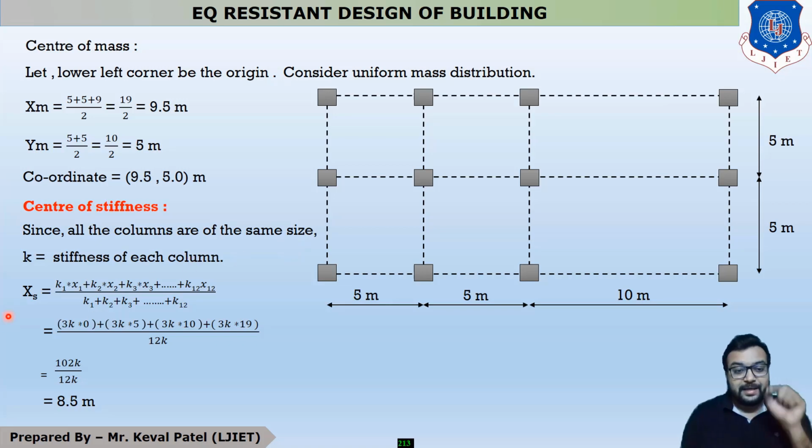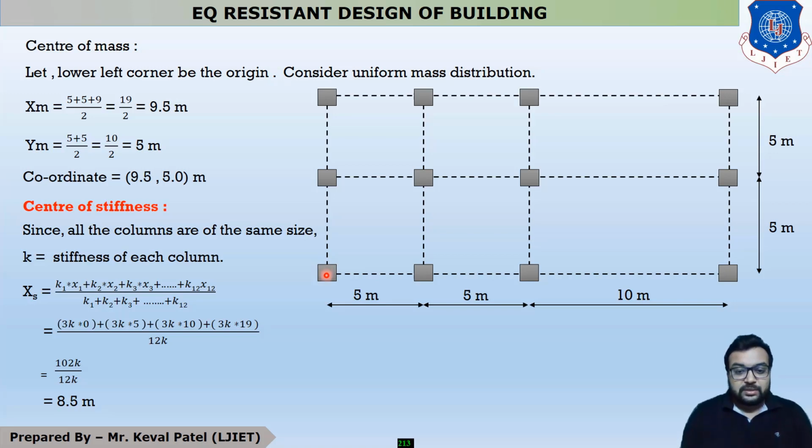Like that, our equation of center of stiffness in x direction is K1x1 plus K2x2 plus K3x3 up to K12x12, because there are 12 columns in the system, divided by K1 plus K2 plus K3 up to K12. Now you can see this is column number 1. What is the value of K1? The value of K1 is K, because we consider K1 equal to K2 equal to K3 up to K12 equal to the constant K.